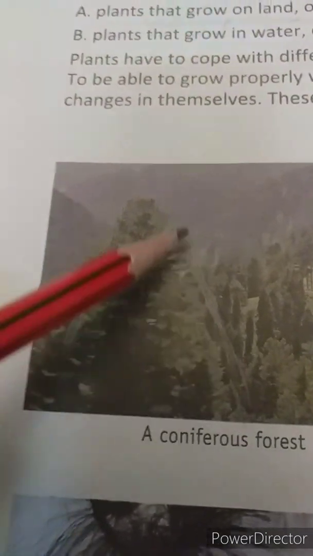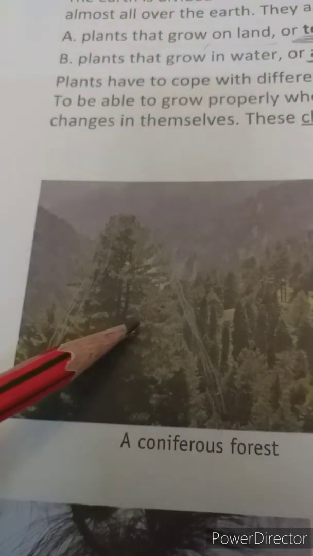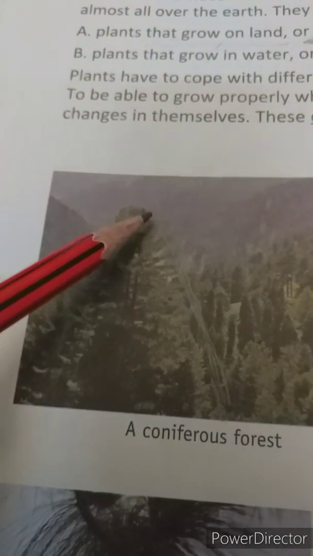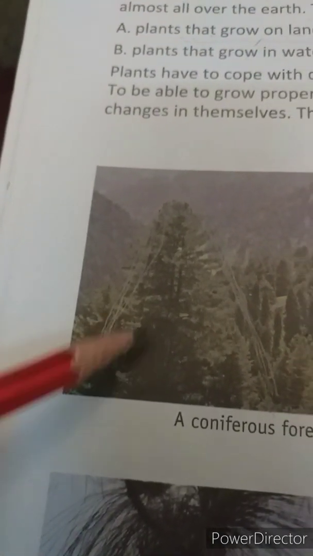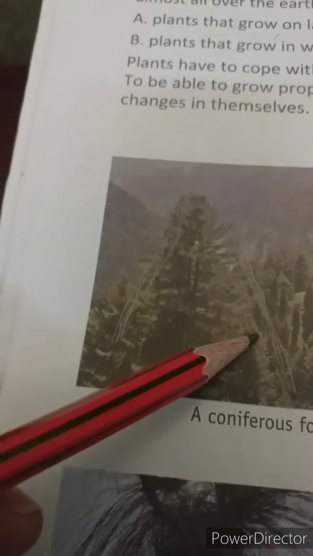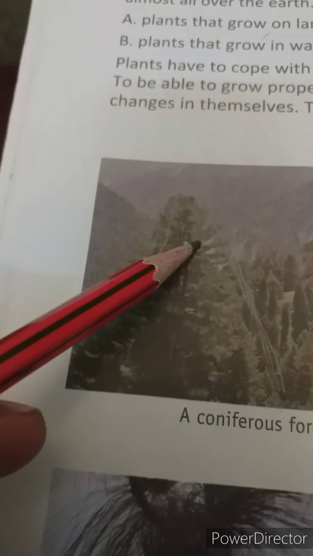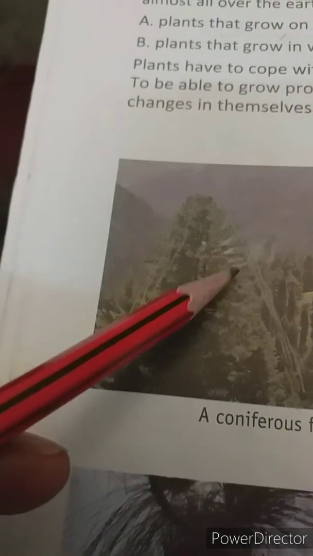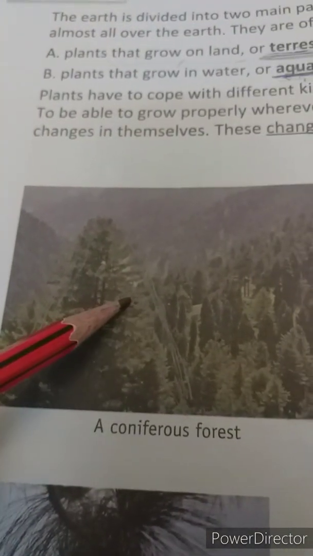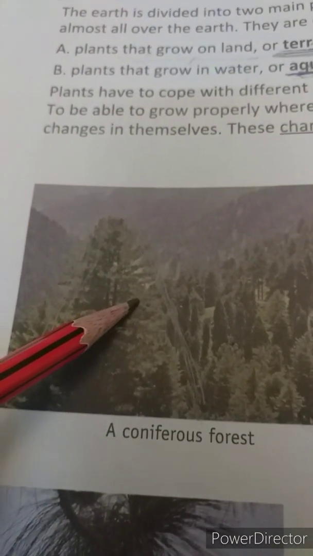Can you see now? Okay, so all the trees that are found on hills and mountains are inverted cone shape. And they have sloping branches. Why do they have sloping branches? So that the snow that falls on them may slide off easily. You know, there is a huge amount of snowfall on the hills.